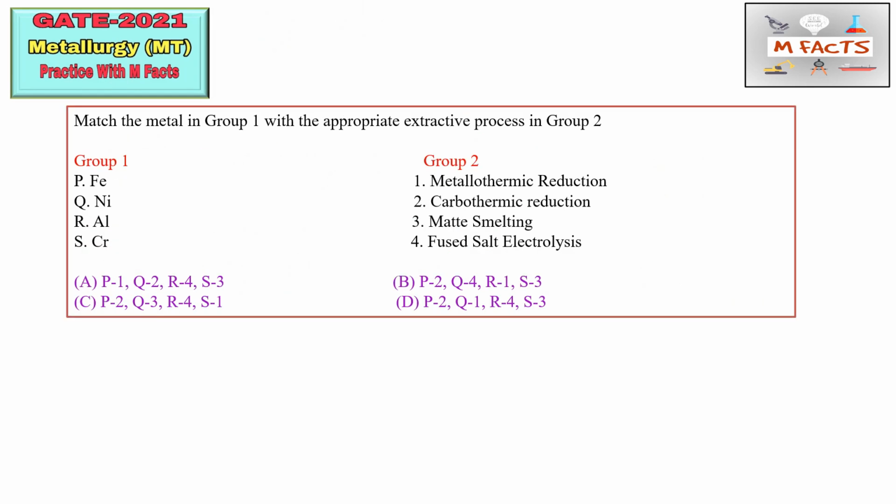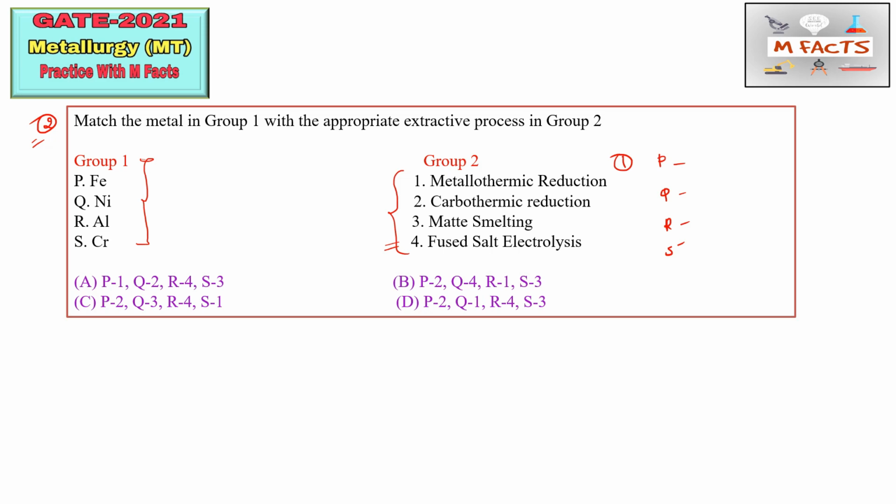The next question is also from the extractive metallurgy part. This question is very important because it is related to the extraction of some metals, and some extractive metallurgy process names are given. You need to match each metal with its extractive process. First of all write P, Q, R, S, then try to find them one by one. Suppose you do not know anything in this matching type of question, you can choose the odd one out, or find the simplest one for which you know the process name.